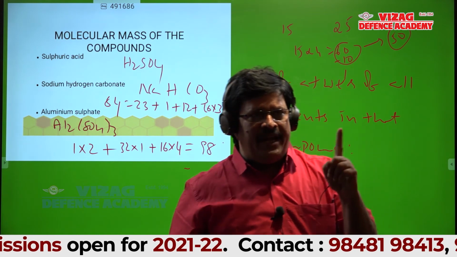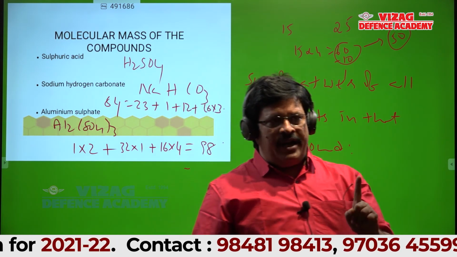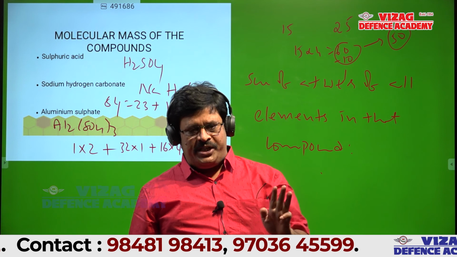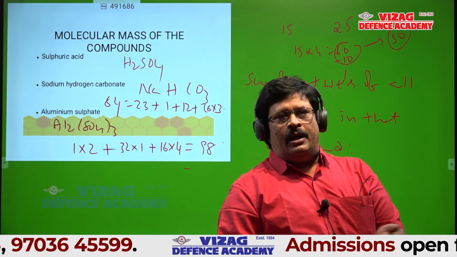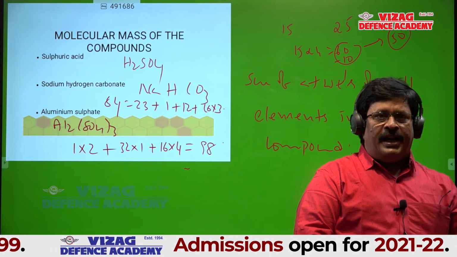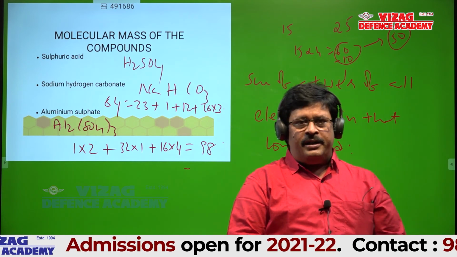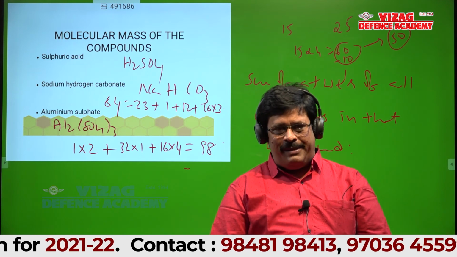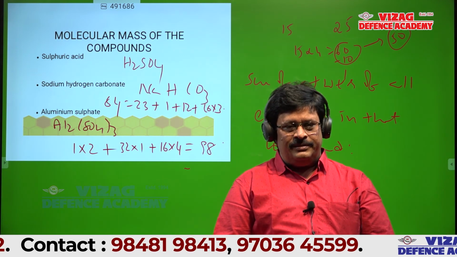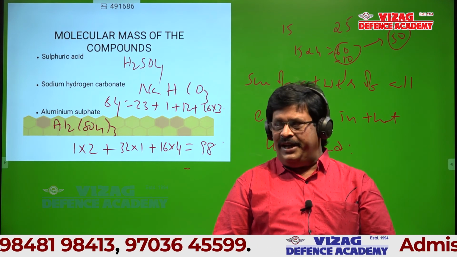Maximum, one negative in each subject: one negative in math, one in physics, one in chemistry, maybe due to some conceptual error. If you say, sir, 10 positive, 10 correct, 15 negative, that is useless. Don't do such type of things. Isn't it?